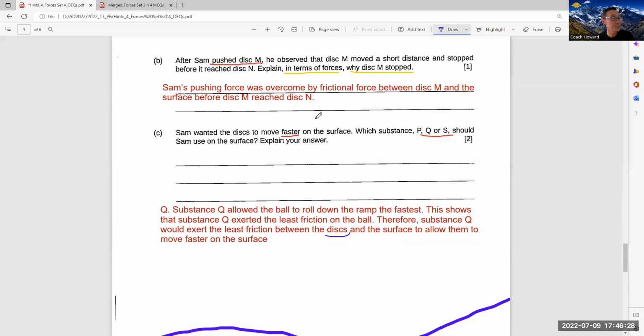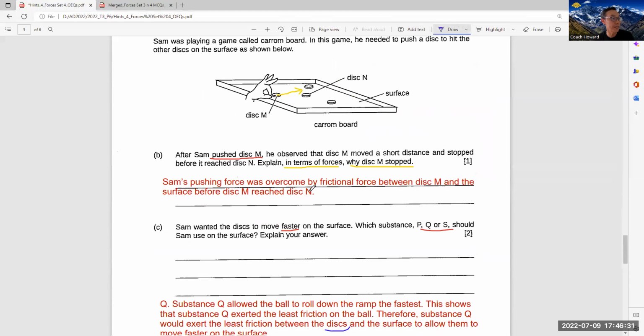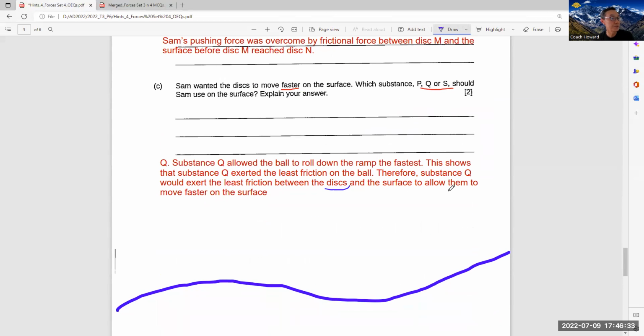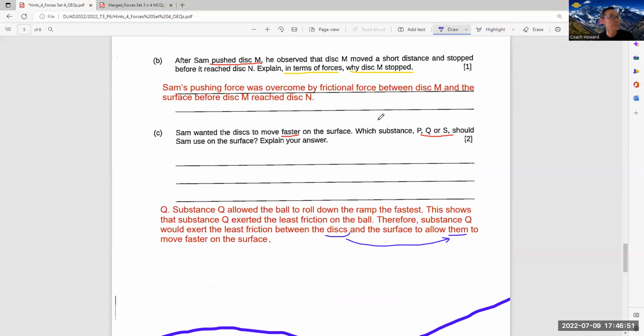Between the disc, this is because there are many discs here. This is a carrom. Allow the, so this disc is referred to the, this disc is the dome, this part. Between the disc and the surface, allow them means the surface Q allows the disc to move faster on the surface. Because you want the disc. So I will screenshot this and send to you all. And then I will go on to another questions.